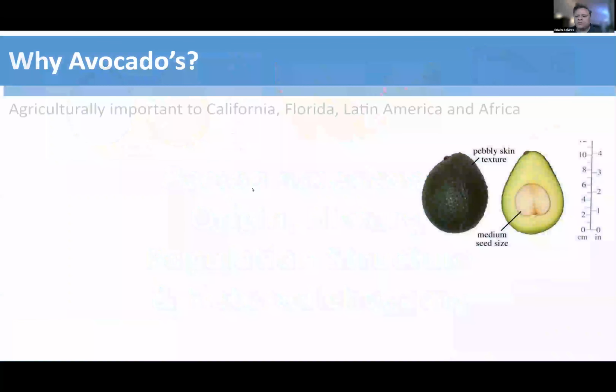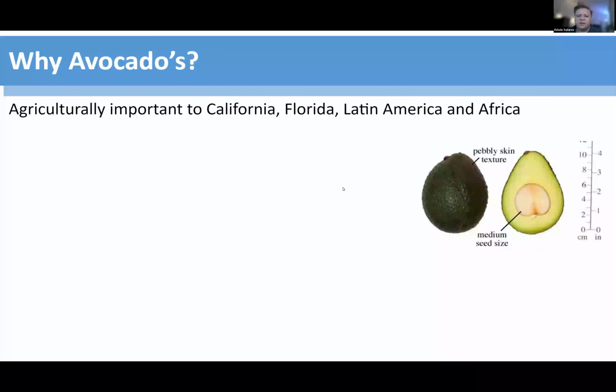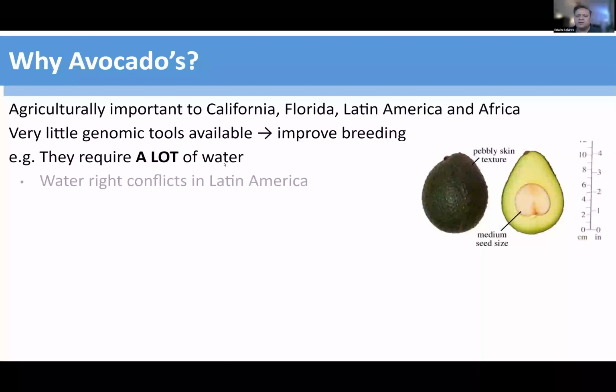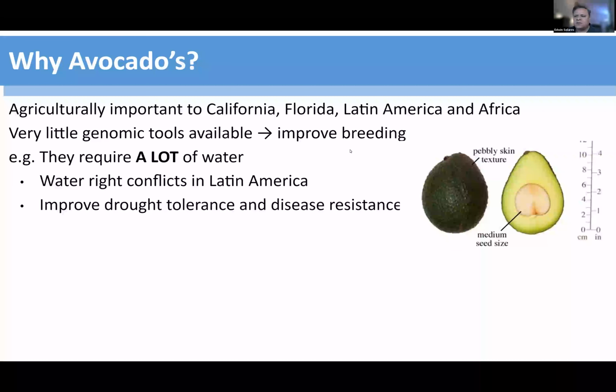So why avocados? Well, agriculturally they're important for the United States, Latin America, and Africa. Also, very few genomic tools have been made available, and these are necessary for improving breeding. Why should we improve breeding? Well, they require a lot of water. It's also led to armed and water right conflicts in Latin America. And using these genomic tools, we hope that breeders can improve avocados, their drought resistance and disease resistance.